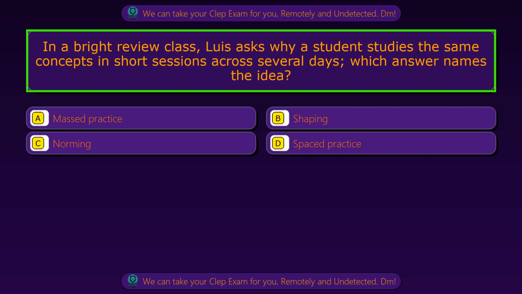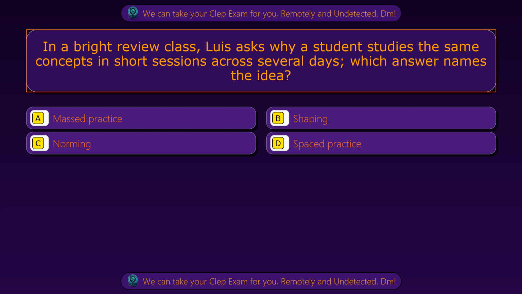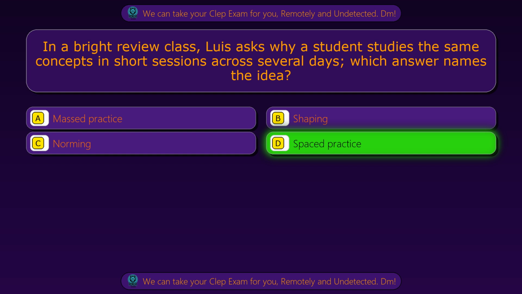In a Bright Review class, Luis asks why a student studies the same concepts in short sessions across several days. Which answer names the idea? Option A, massed practice. Option B, shaping. Option C, norming. Option D, spaced practice. The correct answer is option D, spaced practice.